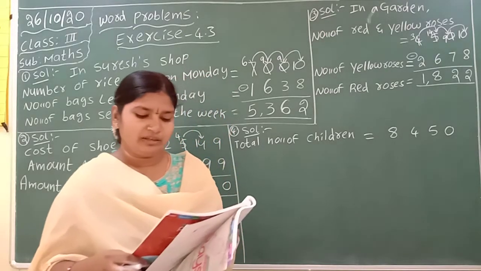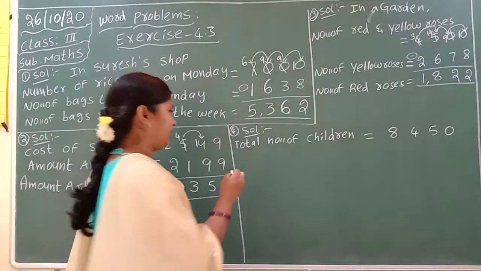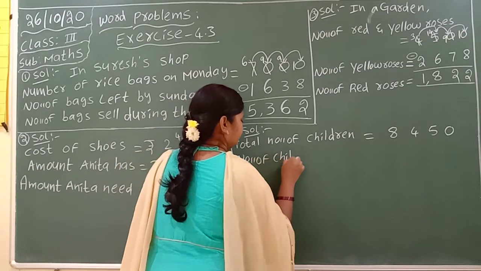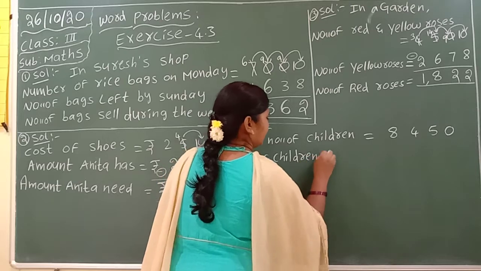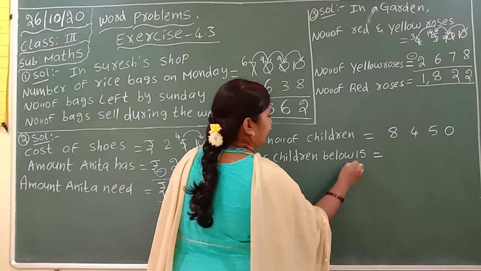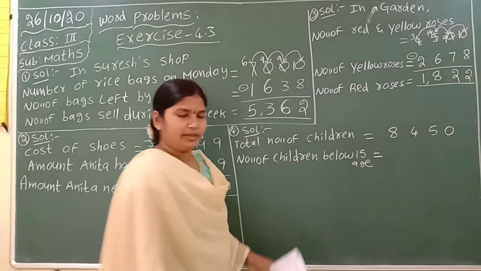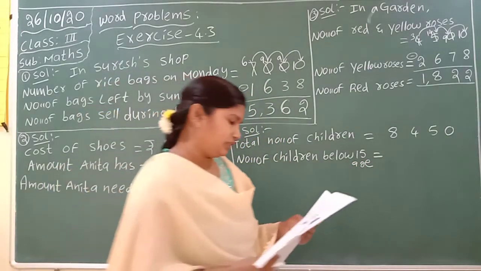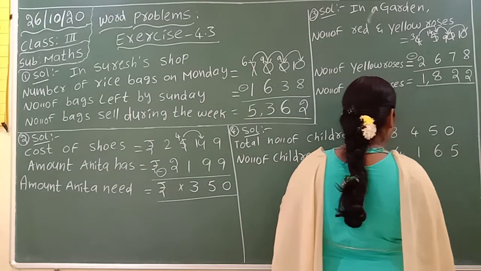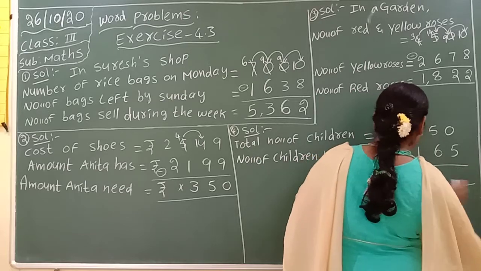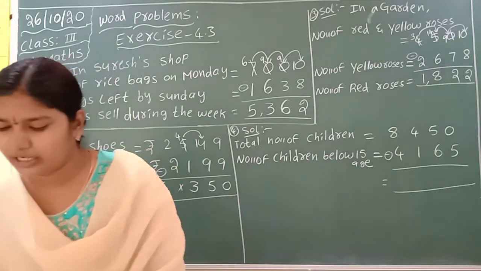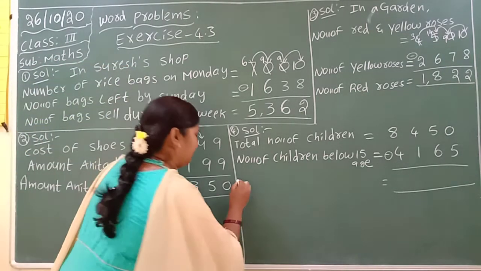Number of children below the age of 15, number of children below 15 age. Okay, below 15 age. Next, that is 4,165. Here also you can do the subtraction. Then you will get the number of children above the age of 15.